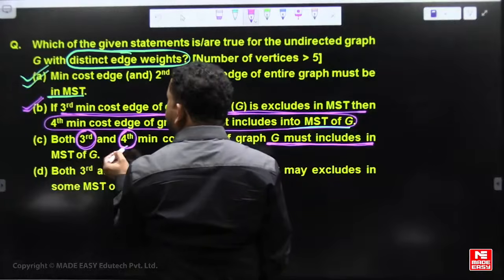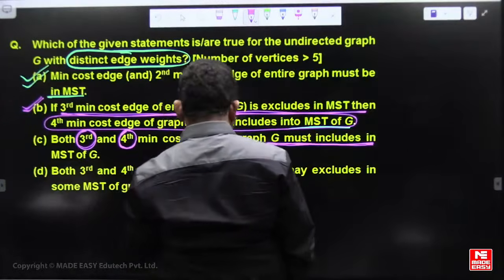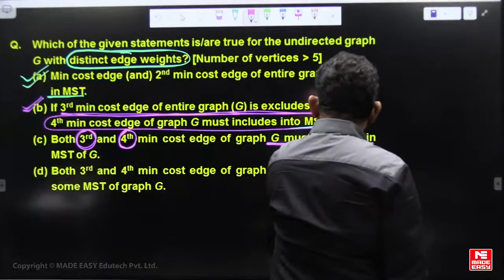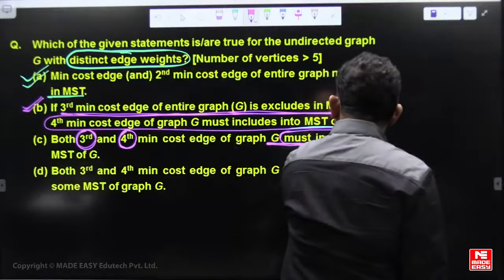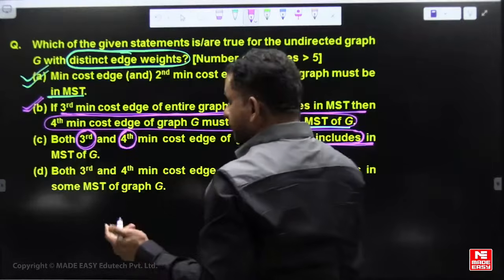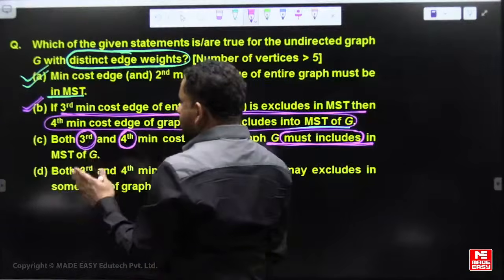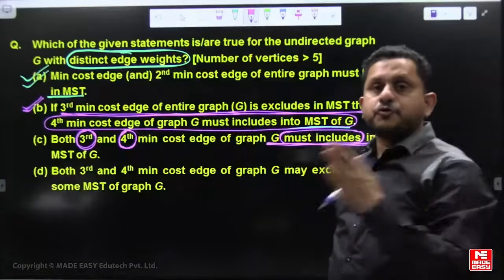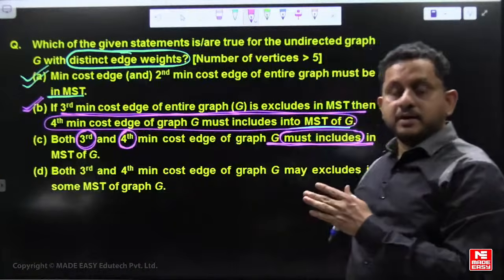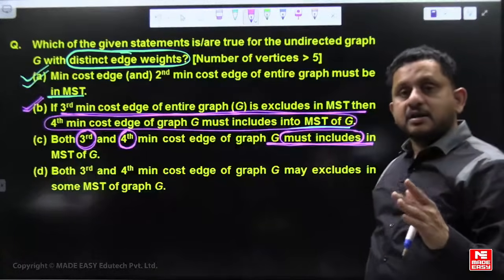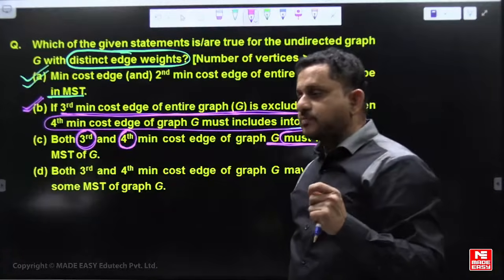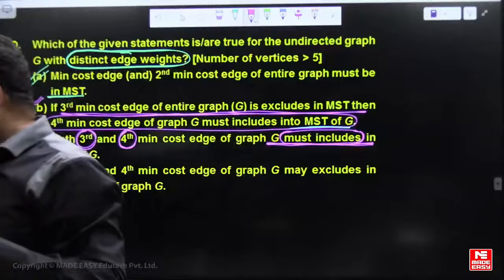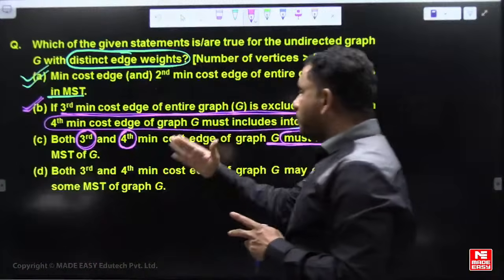So both must be included is not true every time, it depends on the graph. If all four min cost edges, first min to fourth min, do not form a cycle, then all of them are included.